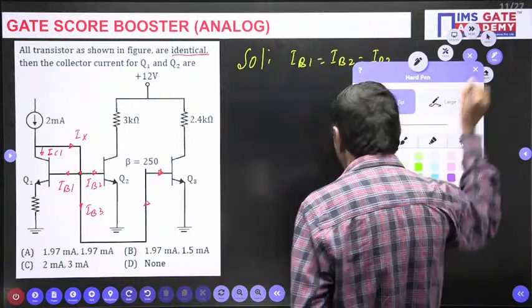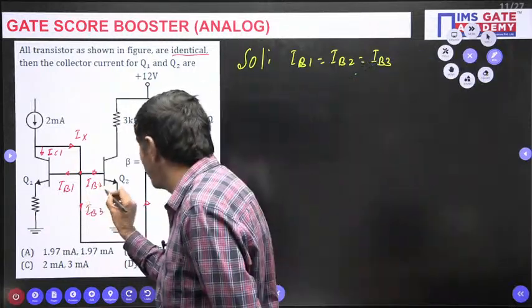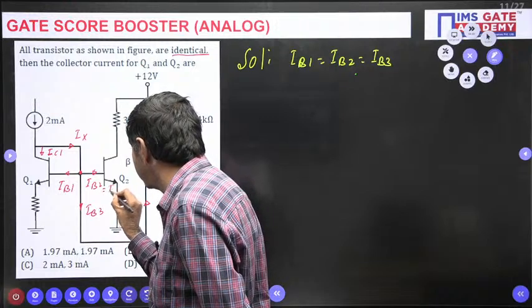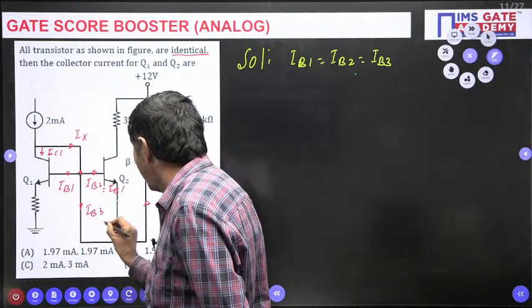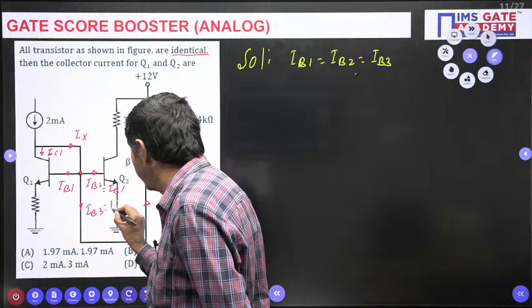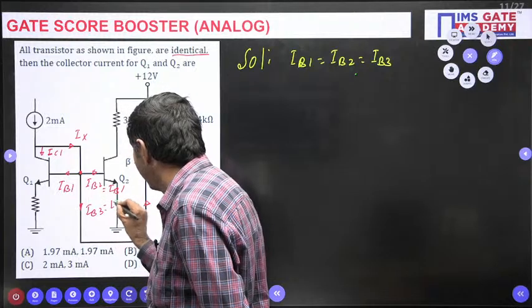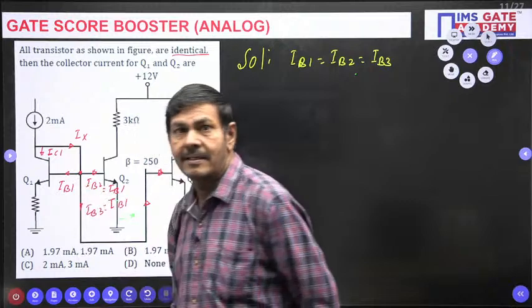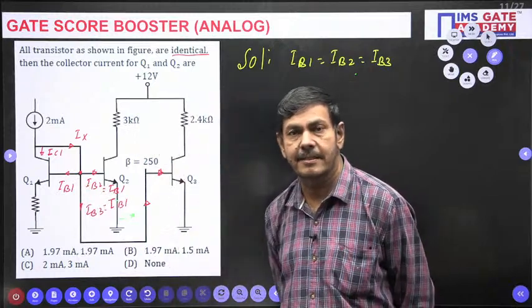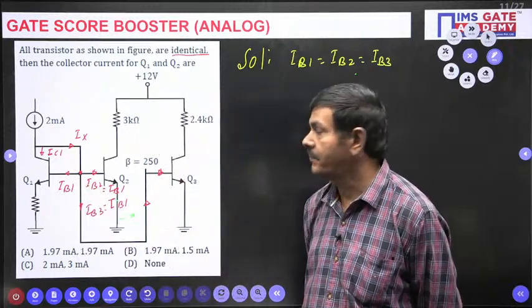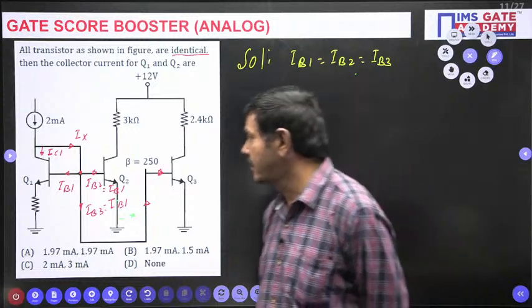This I can write as IB, this is IB1, means IB2 can also be written as IB1. IB3 can also be taken as IB1 only. Because the transistors are the same and beta values are the same, at that time the base currents are the same only.